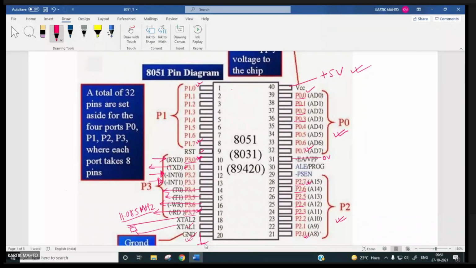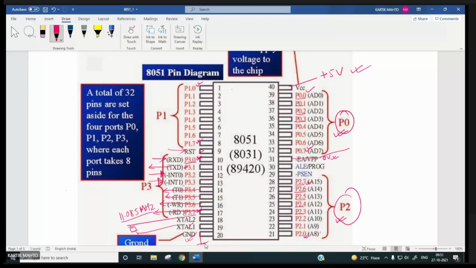Pin number 9 will be used for resetting the microcontroller. External access: if this pin is connected to 0 volt, then the microcontroller is going to access the external memory.